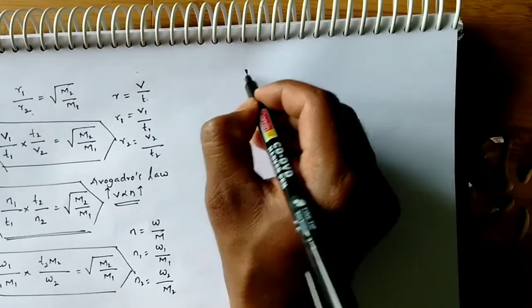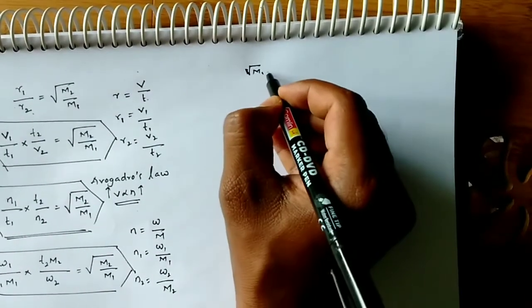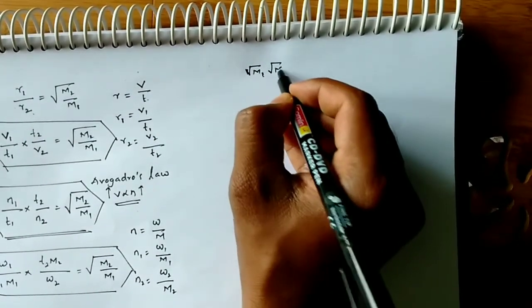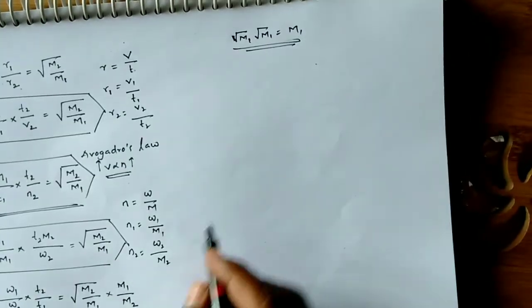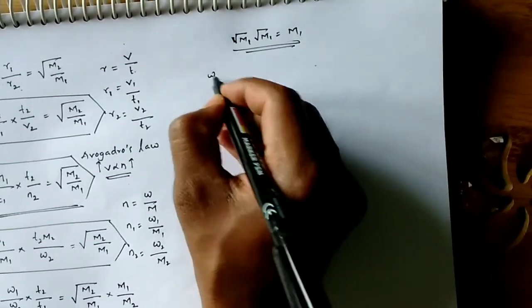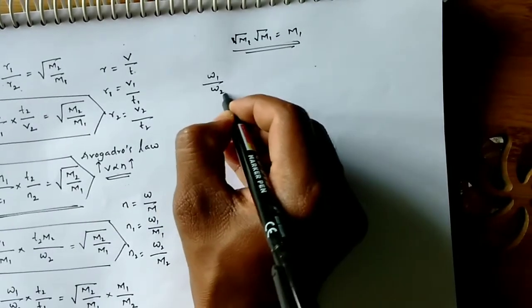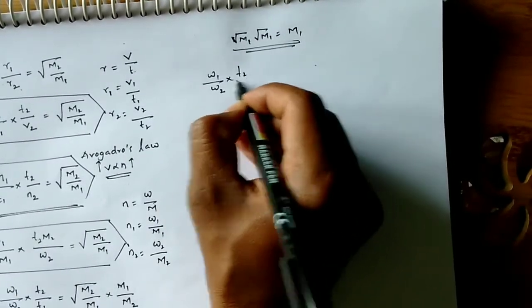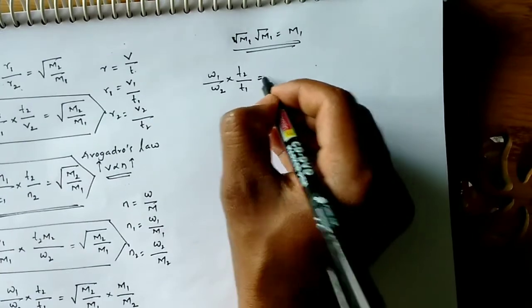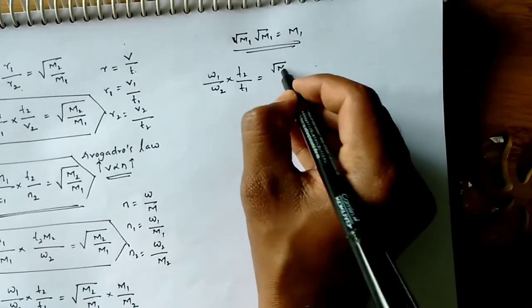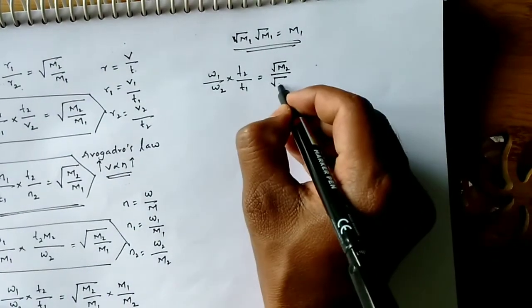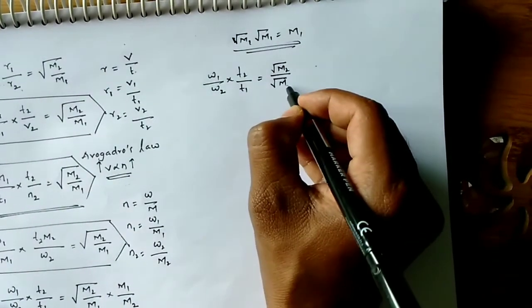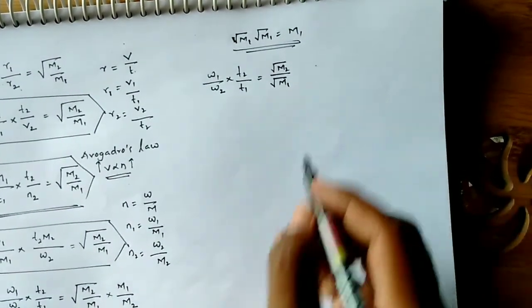So I am writing here W1 by W2 into T2 by T1 is equal to under root M2 by M1, taking square roots for the molecular masses individually.